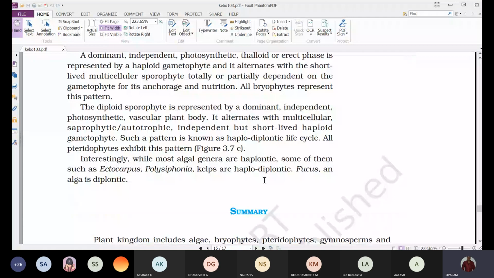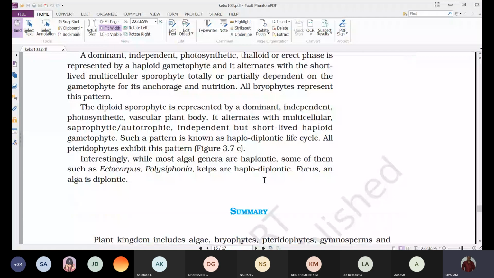And it alternates with the multicellular, saprophytic or autotrophic, independent but short-lived haploid gametophyte. So this diploid sporophyte alternates with the haploid gametophyte, which is short-lived but multicellular and independent.